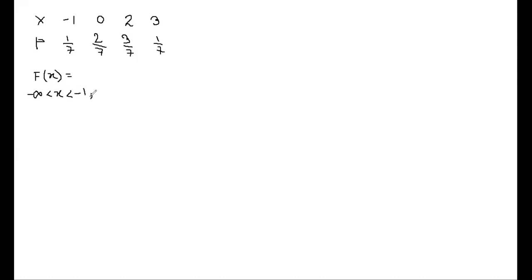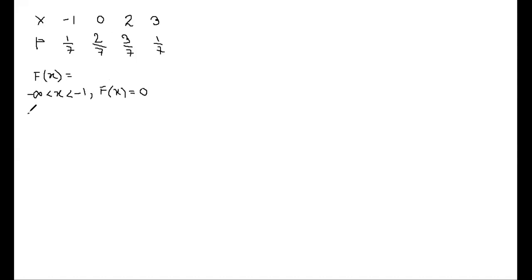Can you tell me what will be capital Fx? Capital Fx value will be equal to 0. Yes, it is 0, because in this range no probability is given to us.